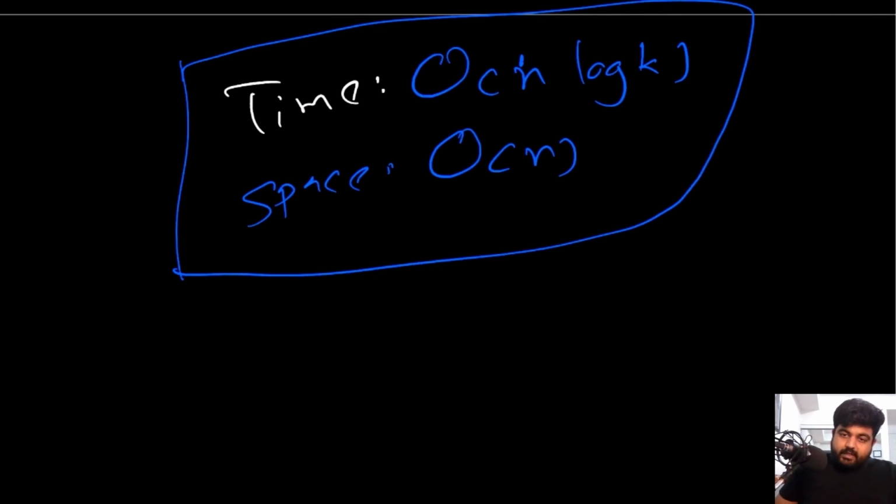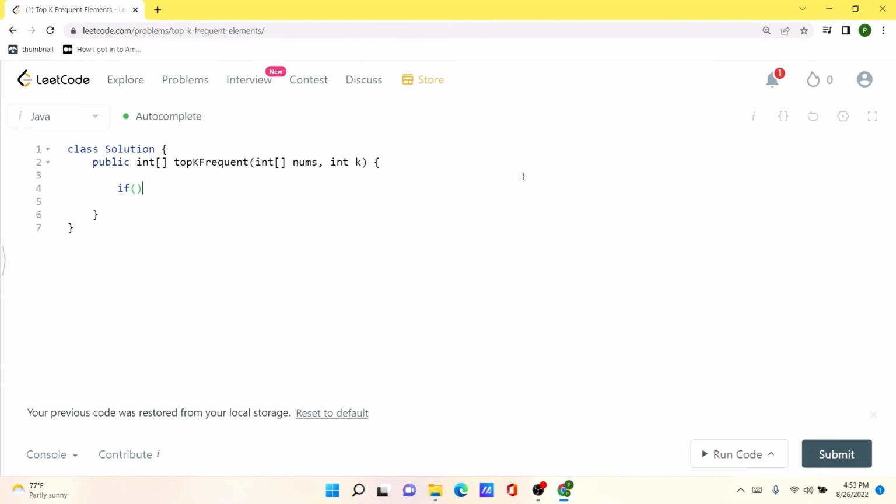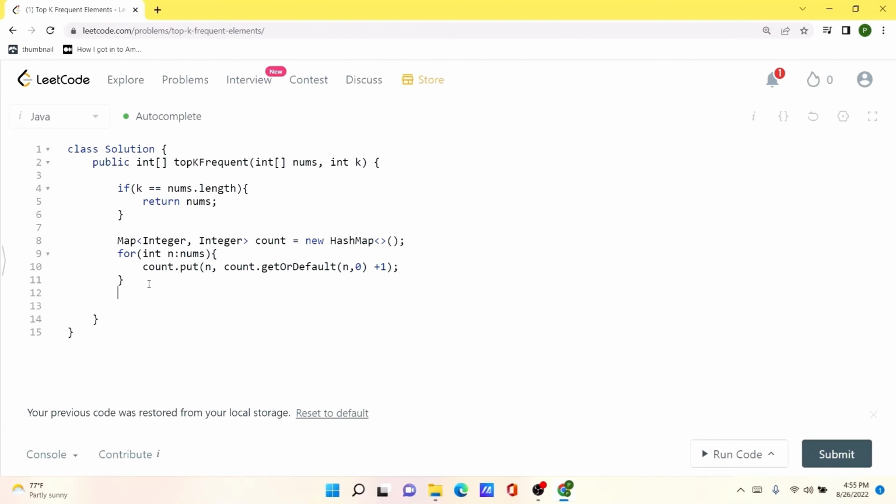Now let's move on to the coding. First of all, we are going to take care of an edge case: if the given k is equal to the length of nums, we can simply return nums. If that is not the case, we are going to initialize our hash map. Now we are going to iterate over all the elements present inside the given nums. So we run a for loop, and after the for loop ends, we populate the values inside the count hash map that we have just created. Now we are going to initialize our priority queue, and inside it we are going to assign the method of insertion. So we are inserting based on the number of occurrences from this count hash map.